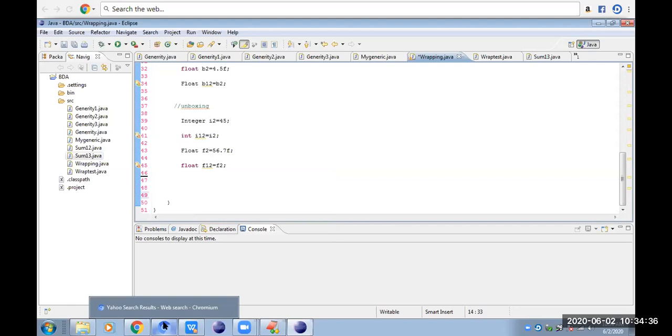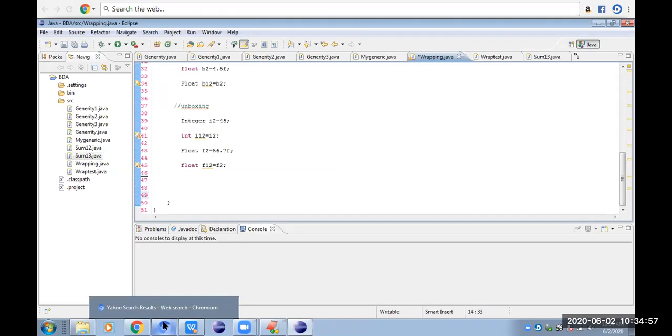Depending on your requirement, if you want to assign the value of an ordinary variable to an object, we will go for wrapping or autoboxing. If you want to assign the value of an object to a primitive data type, we will go for unwrapping or unboxing.